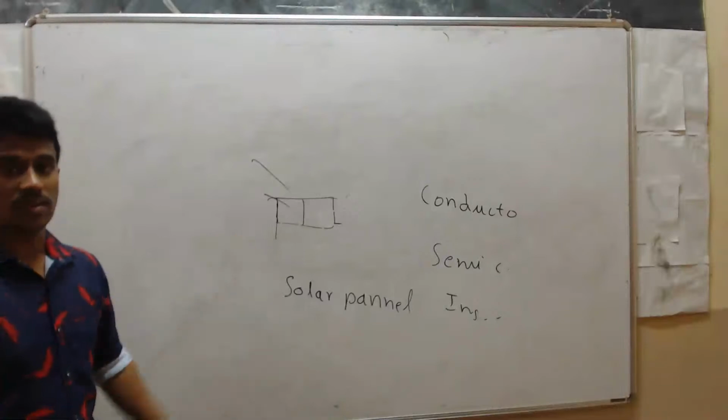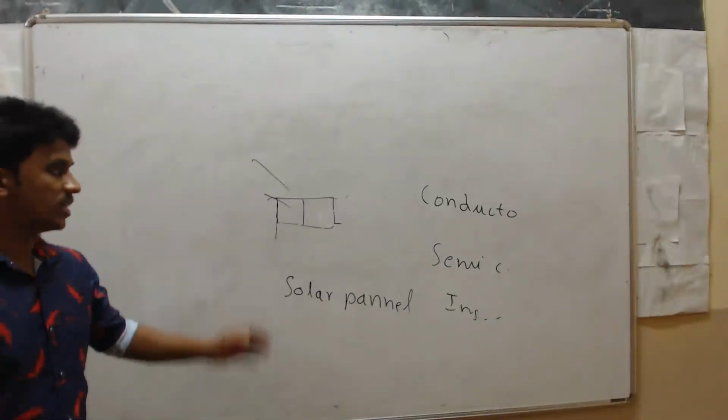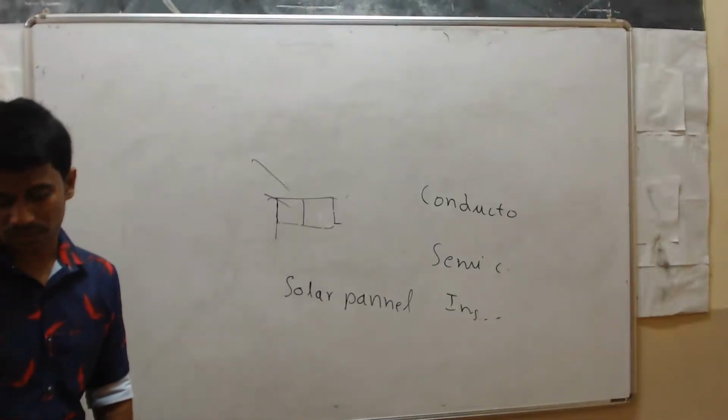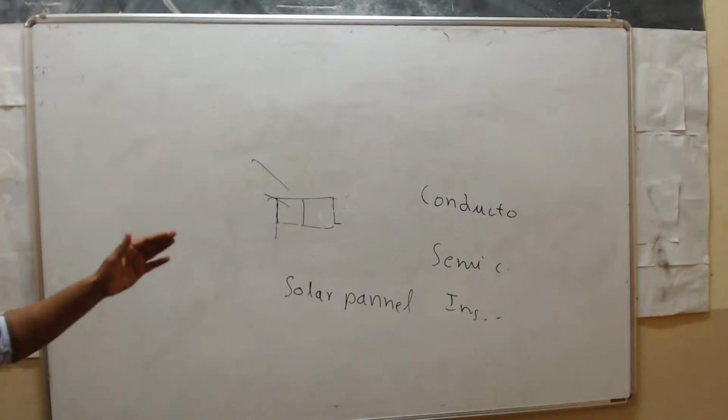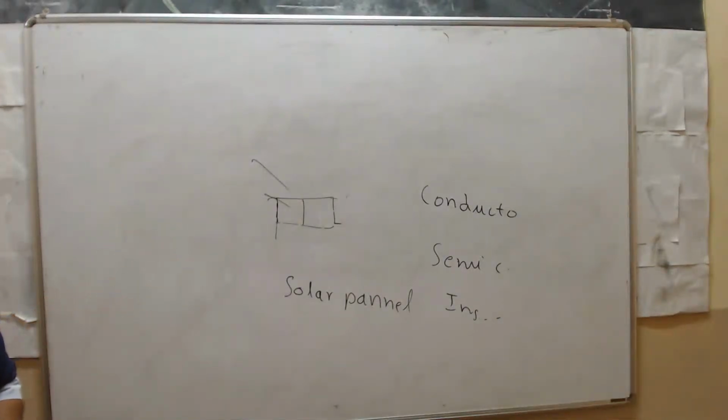In the rainy season, the intensity of solar energy also decreases. Next, the energy is available in a diffused form. Energy received per second per unit area is small, that is 0.06 kilojoules per meter square.